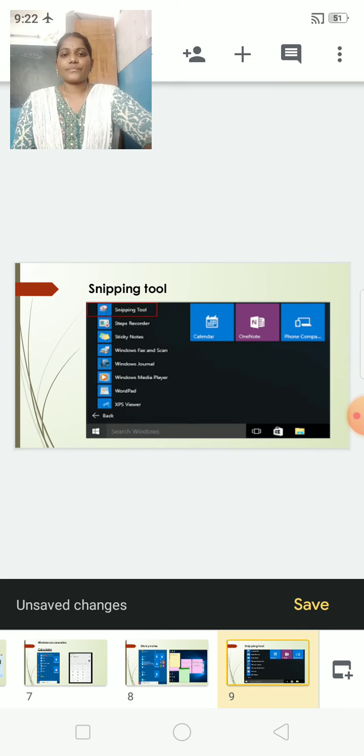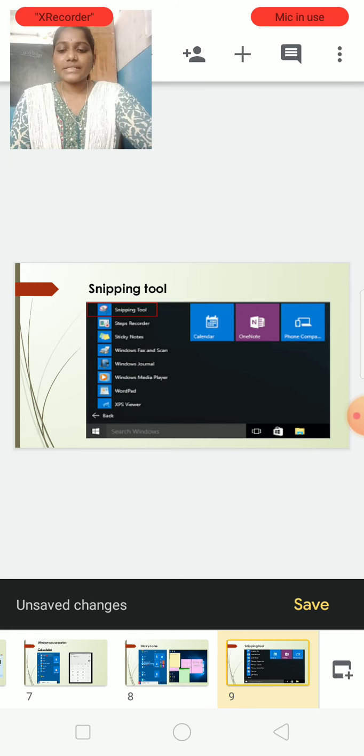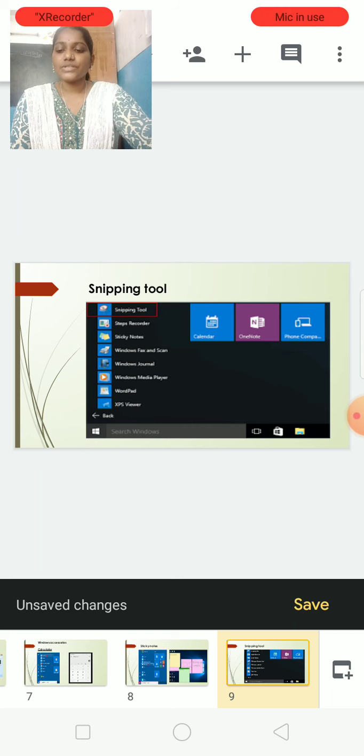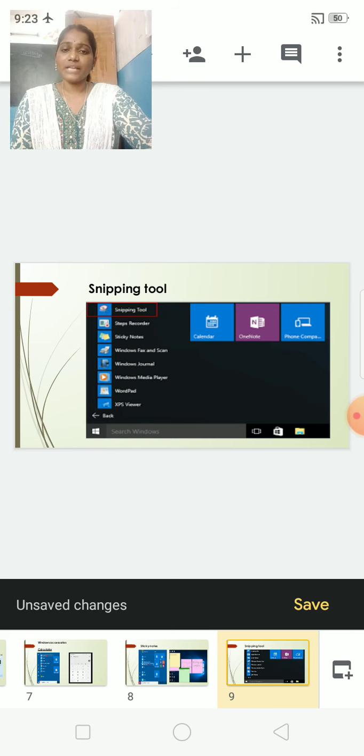Snipping tool. Snipping tool means it captures an area, like a screenshot. Whichever thing or screen you want, we can take a screenshot. In a computer, how to take a screenshot? We use the snipping tool instead of a screenshot. Okay children. So instead of screenshot, what are we using? Snipping tool. To open this program, as before, go to start, then all programs, then the menu will appear. In that select accessories, and in that select the submenu snipping tool.